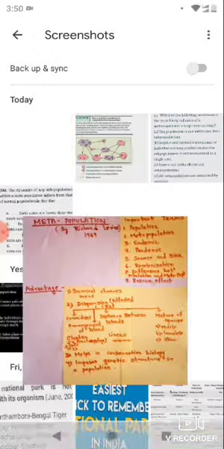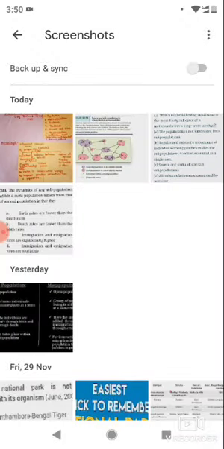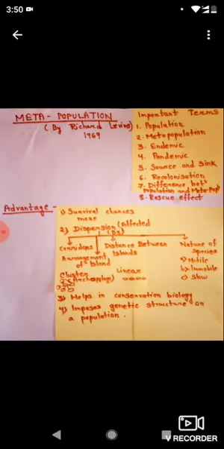Obviously, as I have already told, there is a chance of recolonization, so those species will rescue themselves from extinction, right? So the survivability chances will be more. Then the next is dispersal. Third is, it helps in conservation biology.